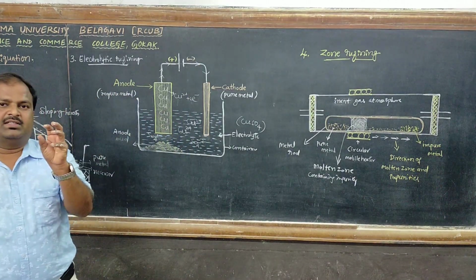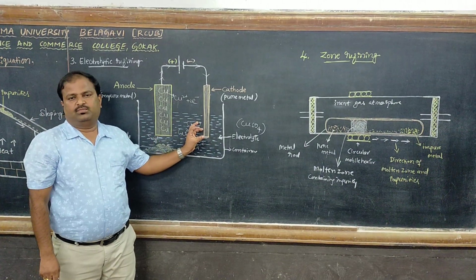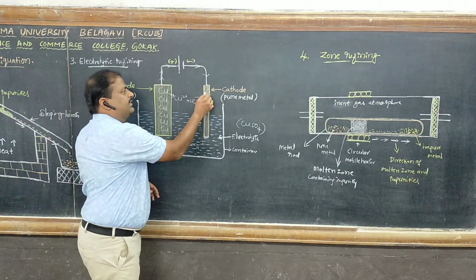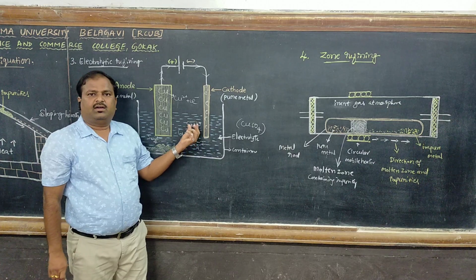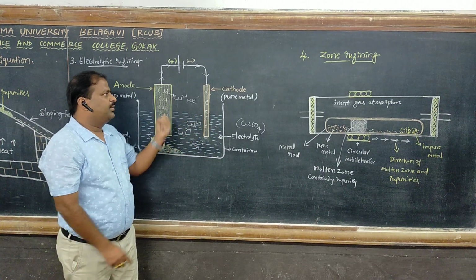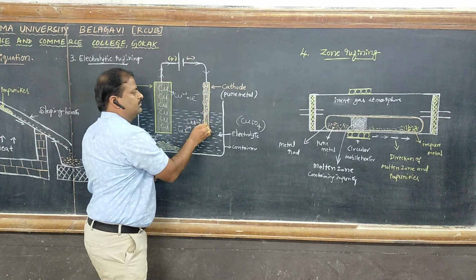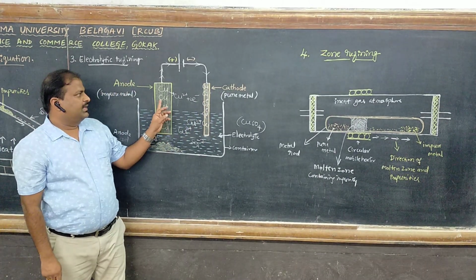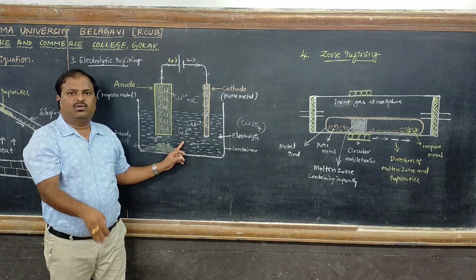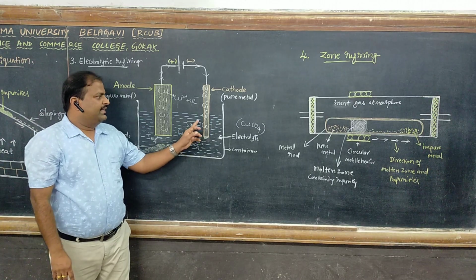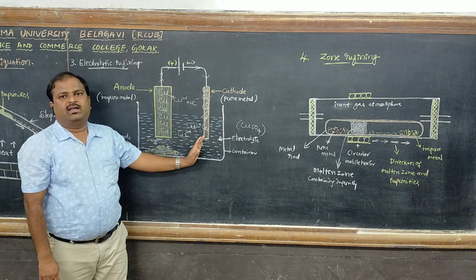Therefore, the cations, that is copper ions, move towards the cathode rod, where the electrons are present. These copper ions gain electrons to form copper. So copper loses two electrons to form ions, they dissolve into the solution, and then gain electrons to form copper deposited on the cathode.